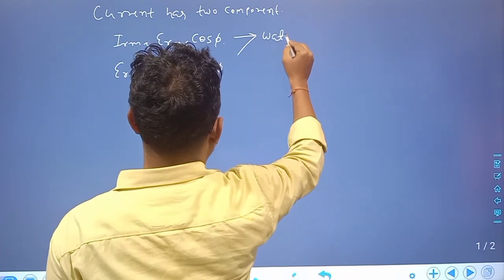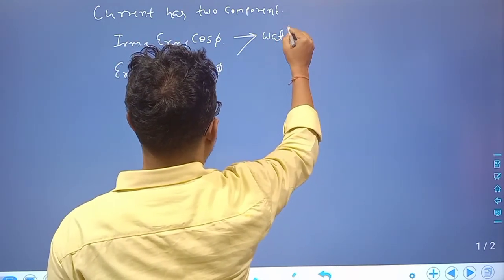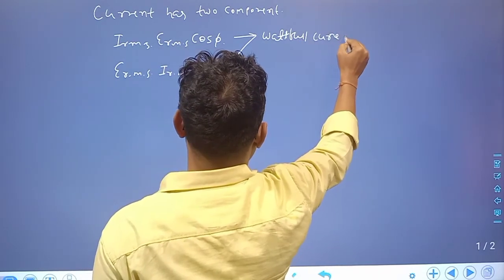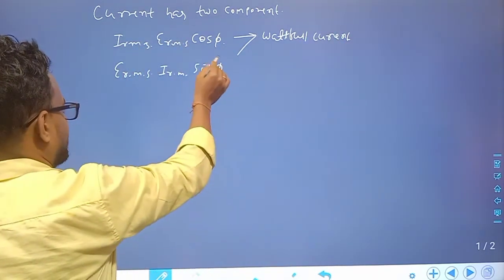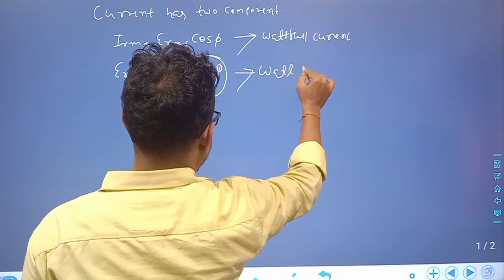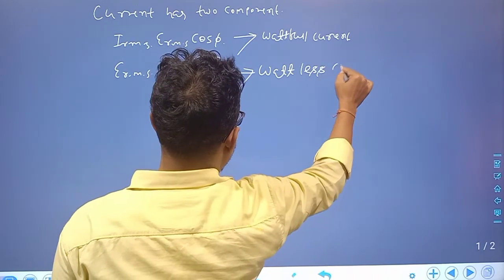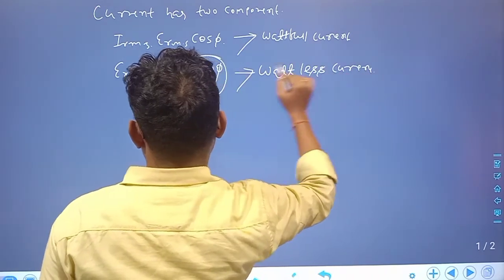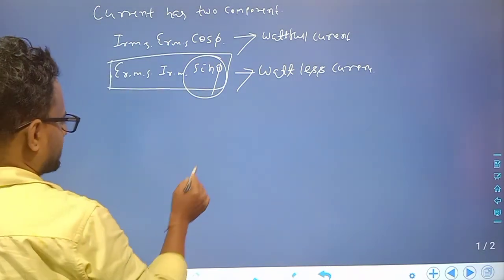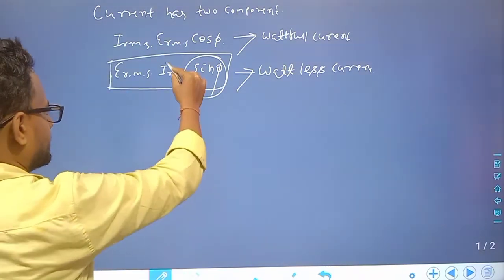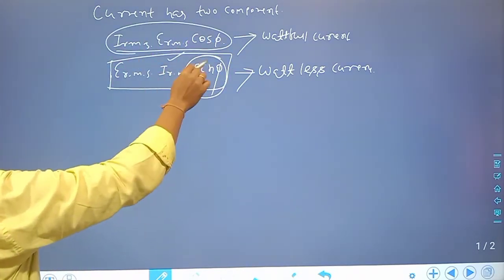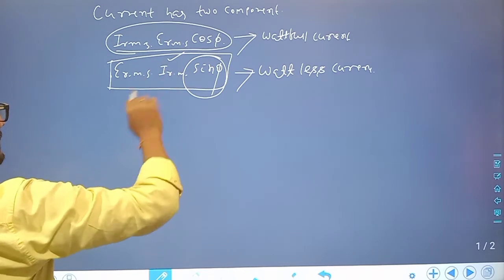The perpendicular component, sin phi, is called wattless current. The component along the direction of the EMF, I RMS cos phi, is the wattful current.